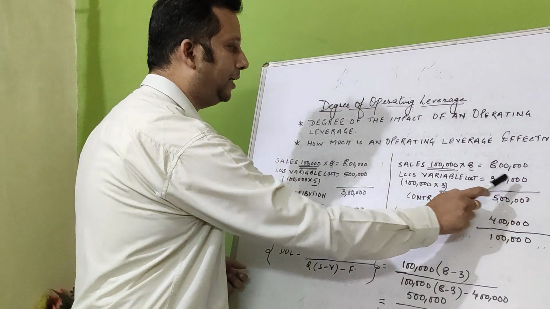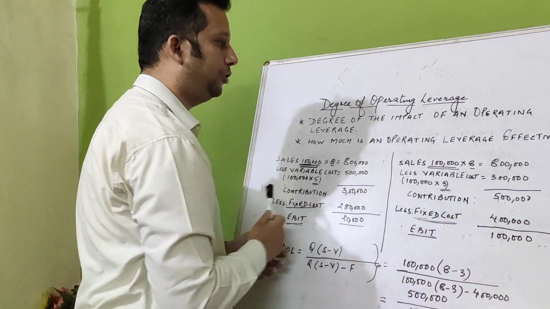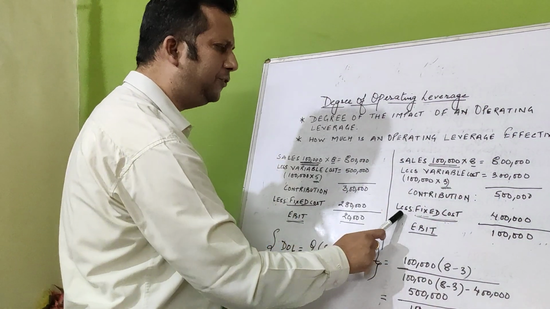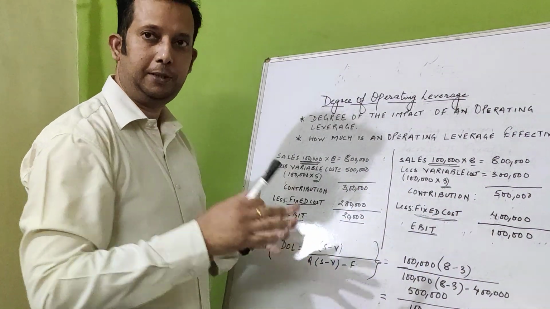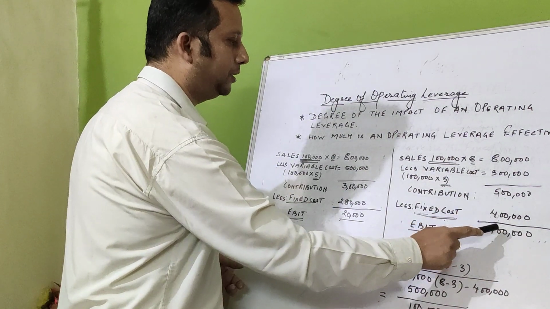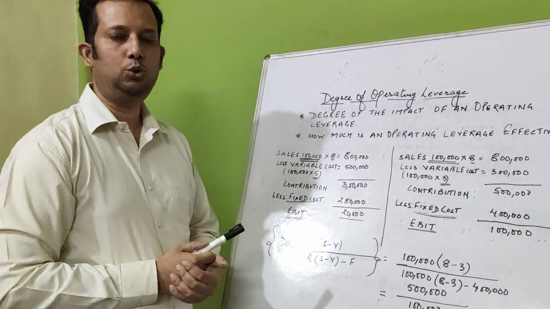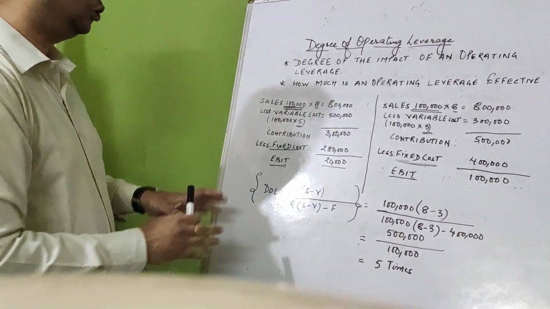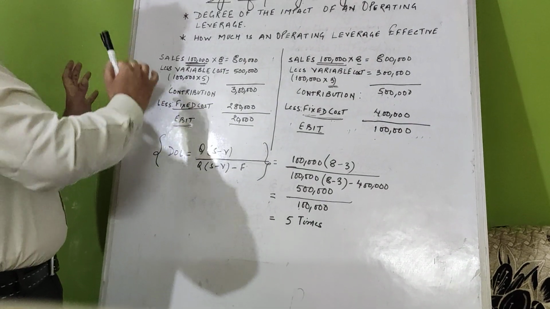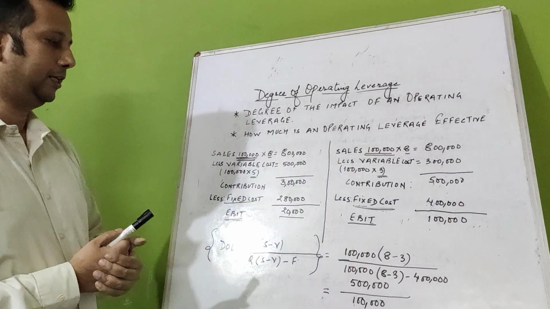So less 3 lakhs, because 3 into 1 lakh is 3 lakhs. So the contribution is 5 lakh rupees. Less fixed cost. Fixed cost has been increased because new plant and machinery has been introduced, 4 lakh rupees. Now our profit has increased to 1 lakh rupees. So this concept was already there in the previous video. We have seen that by employing the operating leverage, the profit has increased.